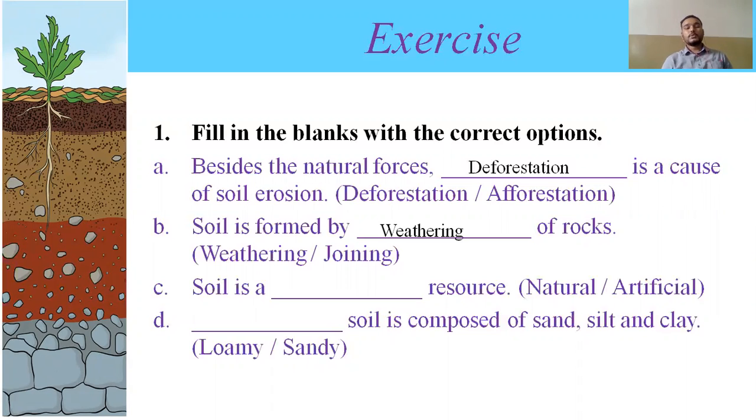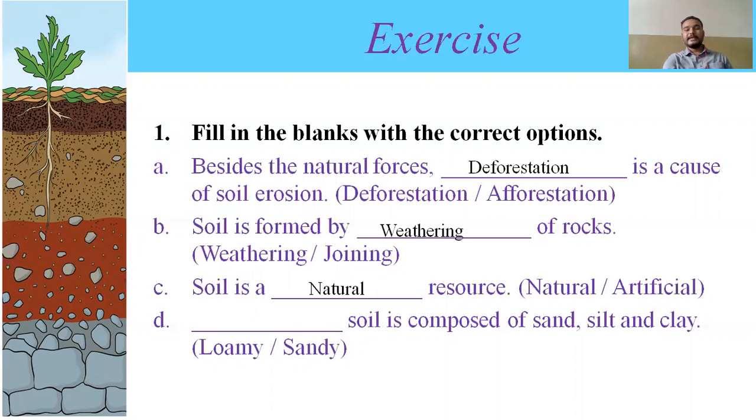Now third one, soil is a dash dash resource. Soil is a natural resource and the other option is artificial resource. Natural means which is already present in nature, and artificial means we have to prepare it. So can we prepare soil on our own? No, we cannot prepare soil on our own. So that is why soil is a natural resource. When you are writing, make sure that you are writing the correct spelling also.